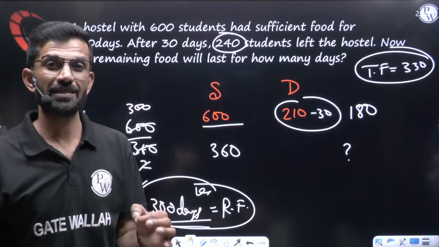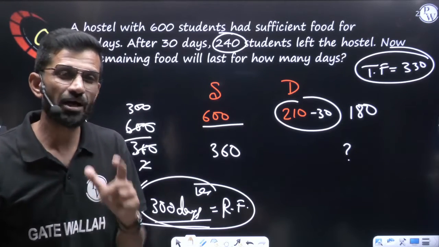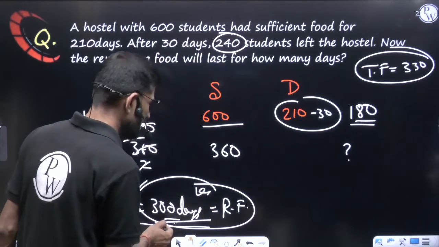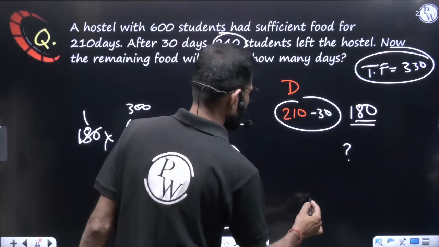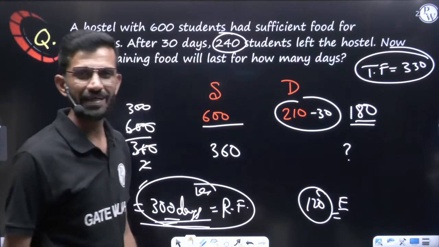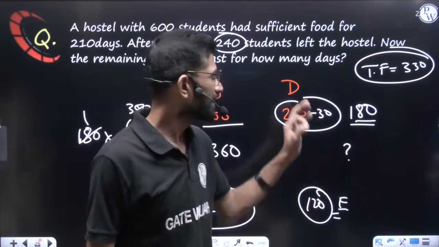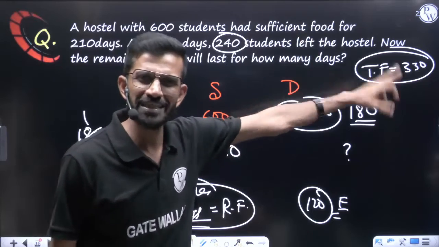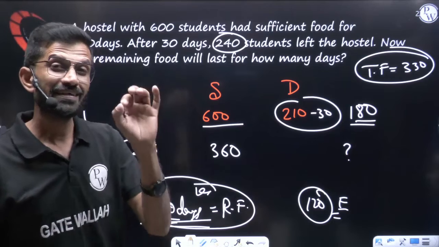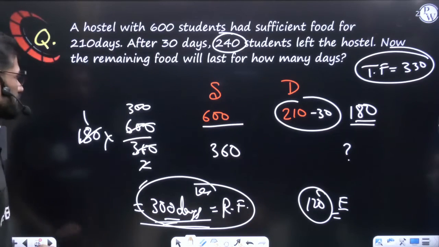They may even ask the question, food ran for extra how many days? This food should actually run for 180 days and it is running for 300 days. So extra days, you can say 120 days. If they are talking about extra days, then your answer is 120. So read the question carefully because based on that you have to select your option. In the options they will provide you 330, 350, 300, 120, everything will be given. Read the question carefully, what they are trying to ask. Based on that you have to select your option.